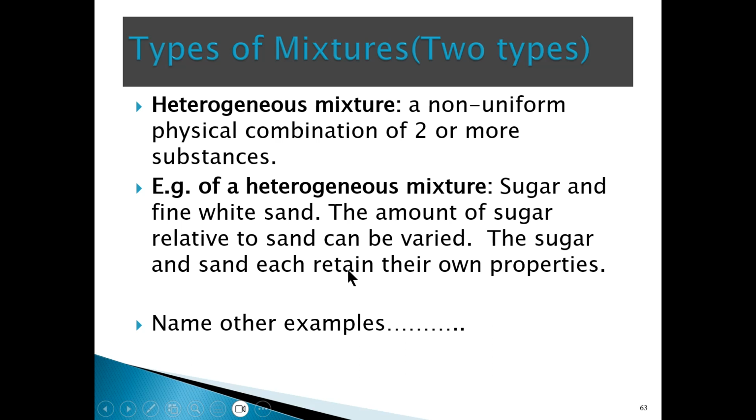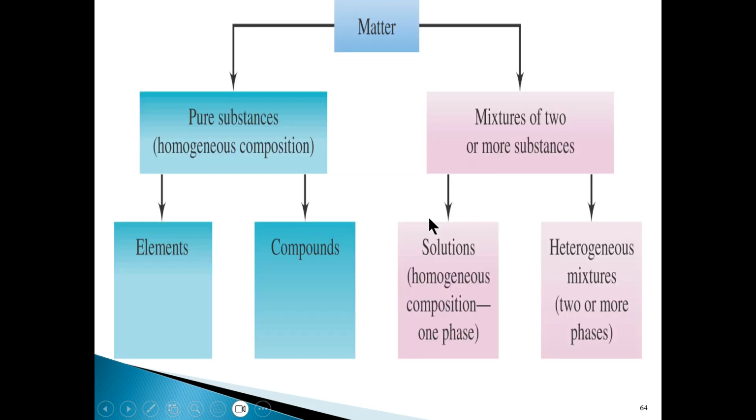So pretty much all mixtures can fall under the category of heterogeneous or homogeneous mixtures, all right? So to summarize what we talked about in terms of matter, basically matter can be placed into two categories. You can have pure substances and mixtures, all right? And we talked about pure substances. There are two subcategories under pure substances. We have elements, which remember are substances that cannot be broken down into simpler substances by chemical means, and compounds, which are substances that can be broken down into simpler substances by chemical means, right?